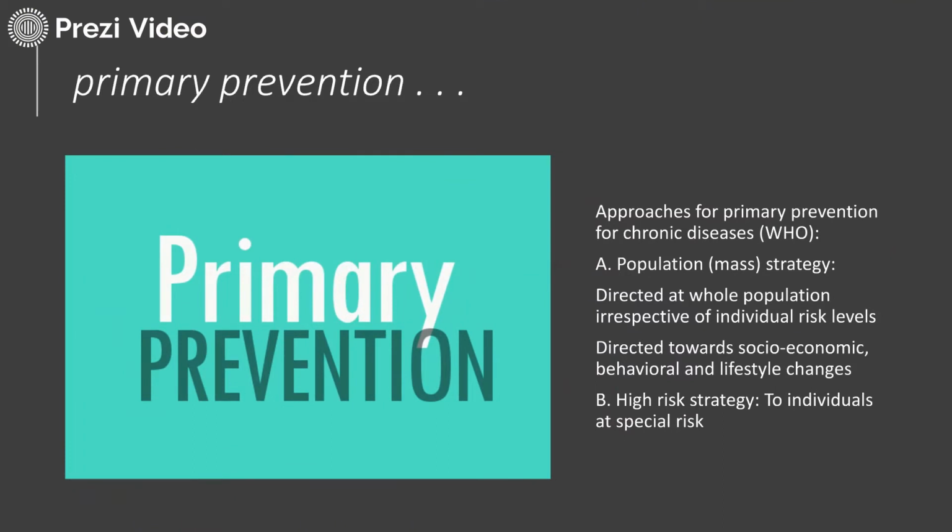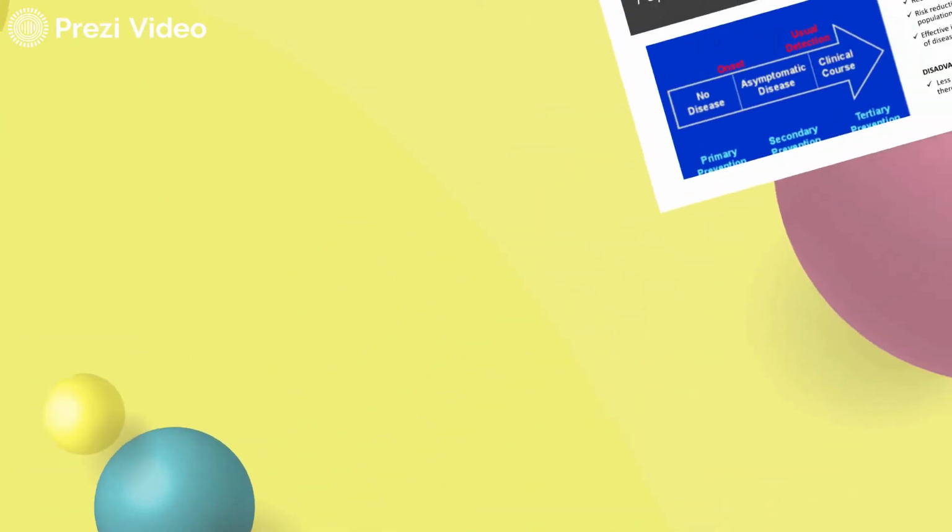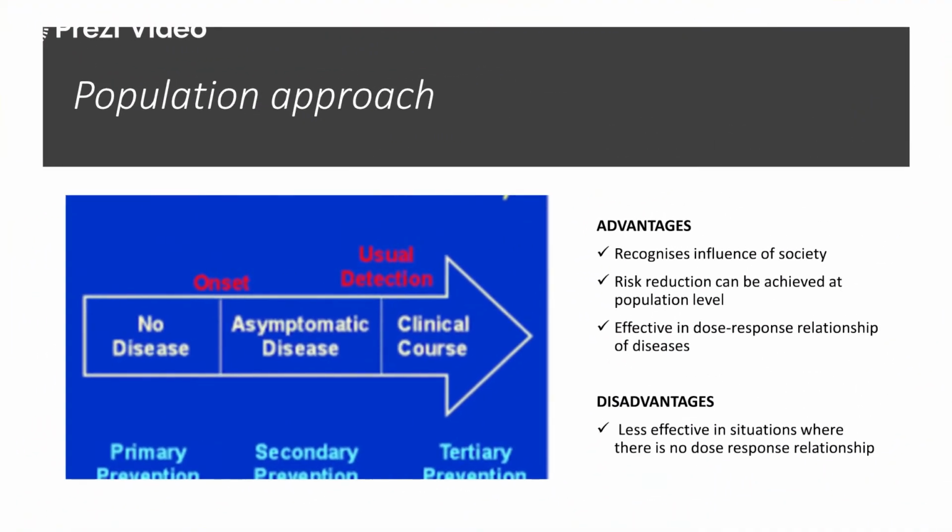Next is primary prevention. It involves the approaches for primary prevention of chronic disease, and it talks about population-wide mass strategies. This prevention is at an advanced stage compared to primordial prevention. It includes the whole nation, and the socio-economic, behavioral, and lifestyle changes which are required so that disease does not occur. It also involves high-risk strategies for individuals at high special risk. So it is at a large scale, a population approach.